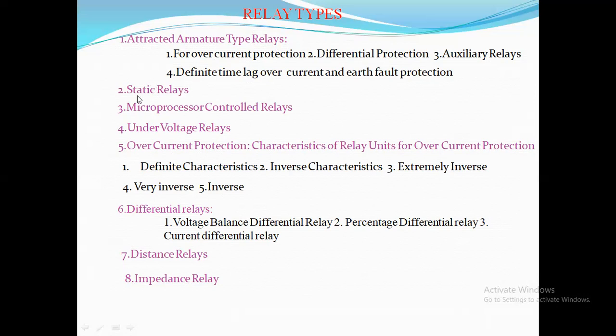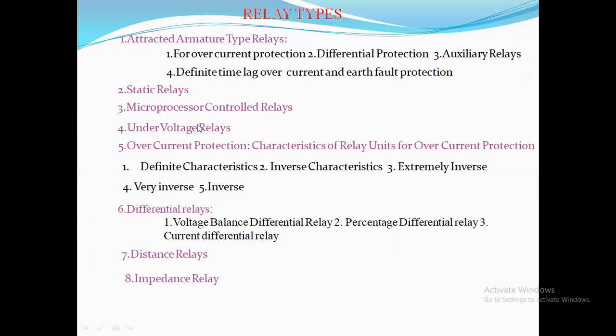Static relays: when the relay has electronic components, that is diodes, transistors, BJTs and MOSFETs, then static relays are classified based on the electronic components which are used in the operation of the relay. And microprocessor controlled relays: when the microprocessor plays a key role, like a control element and comparison element, then it is said to be a microprocessor relay.